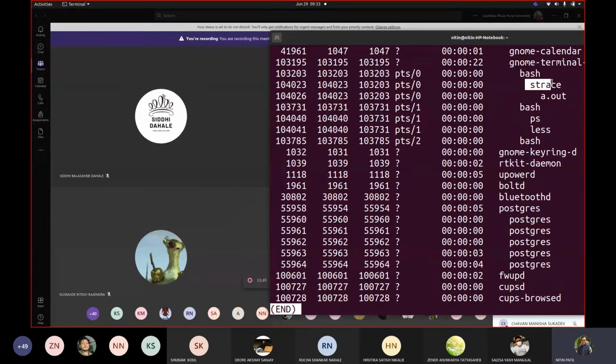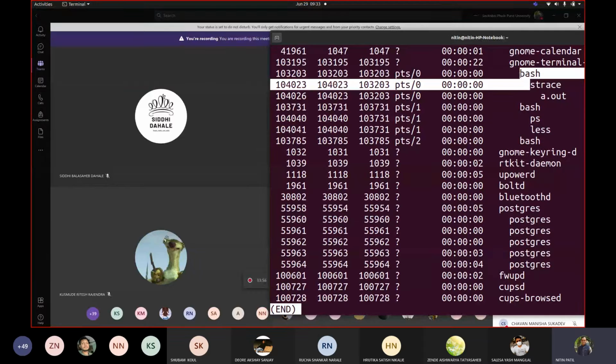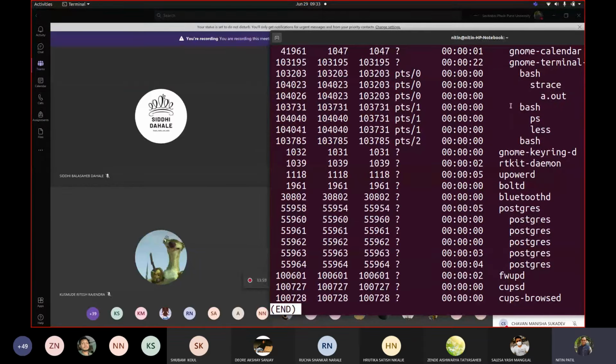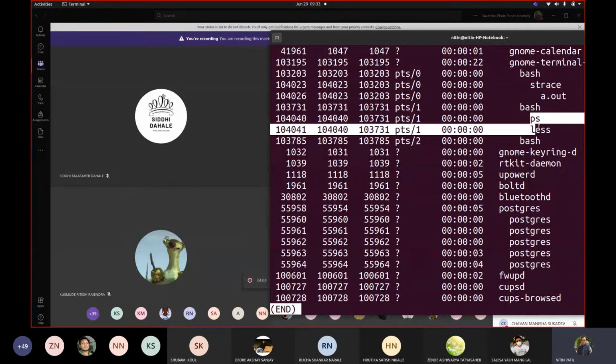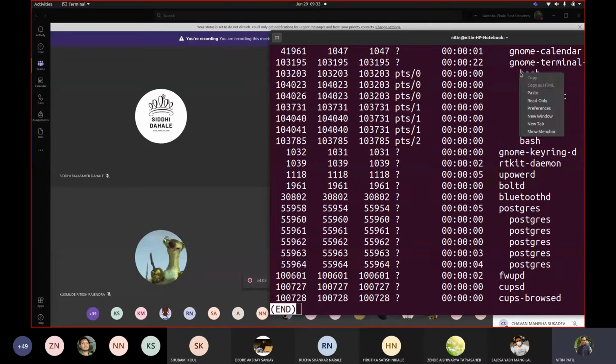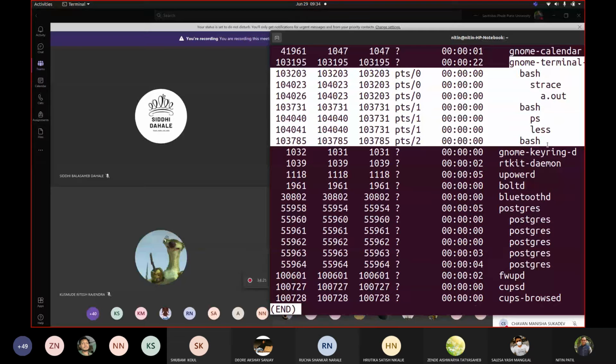On bash we called strace, and strace called a.out. You will see there is a level, and this is another level, and this is another level. In this case, for example, in another terminal, bash is at one level, and ps and less are at different levels. If you go along the column, say column number 3, all of them are at the same level. strace, ps, less are at the same level. a.out is at the next level.